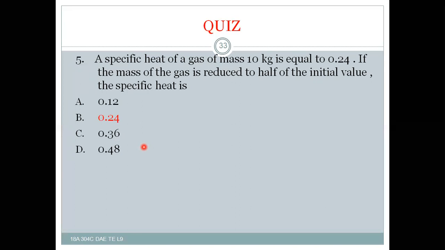And this answer should be half of the initial value. And specific heat remains the same.